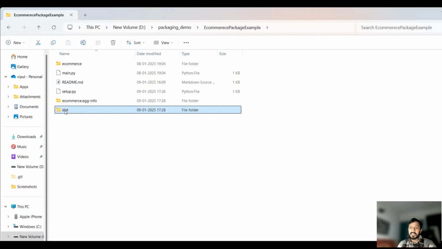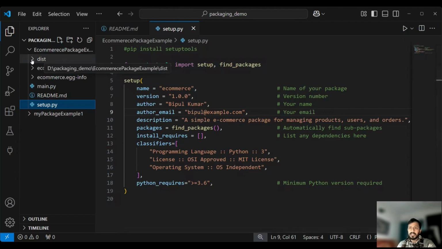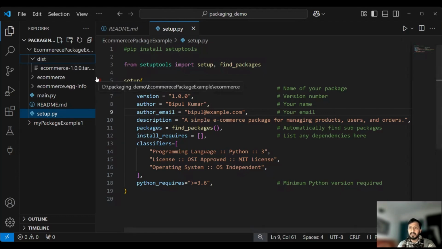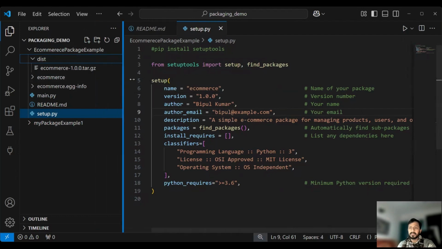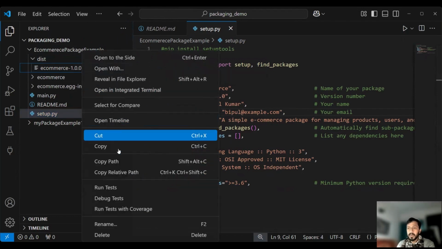This is representing a file using which you can easily install this e-commerce application into your system. If I show you in VS Code, you can see over here there is a distribution file. So we have a distribution file that can be helpful in installing the e-commerce package into the system. So let's see how we can install it. For installation, we have this particular distribution file that we can install, right? So I'll just copy the path.